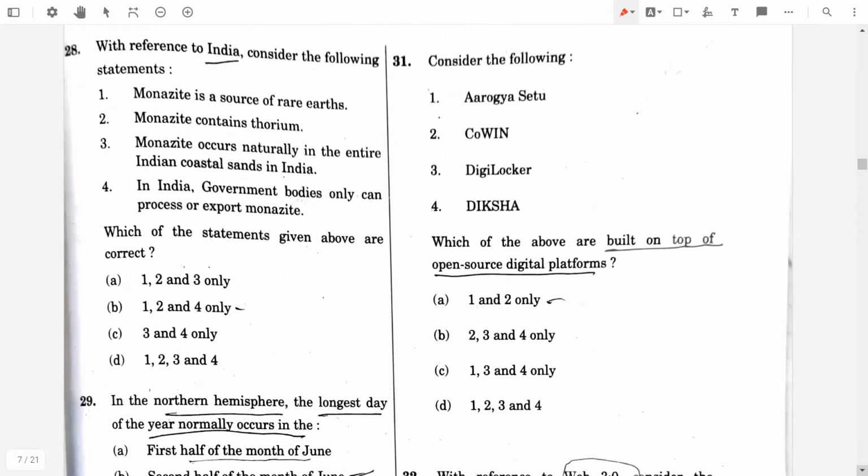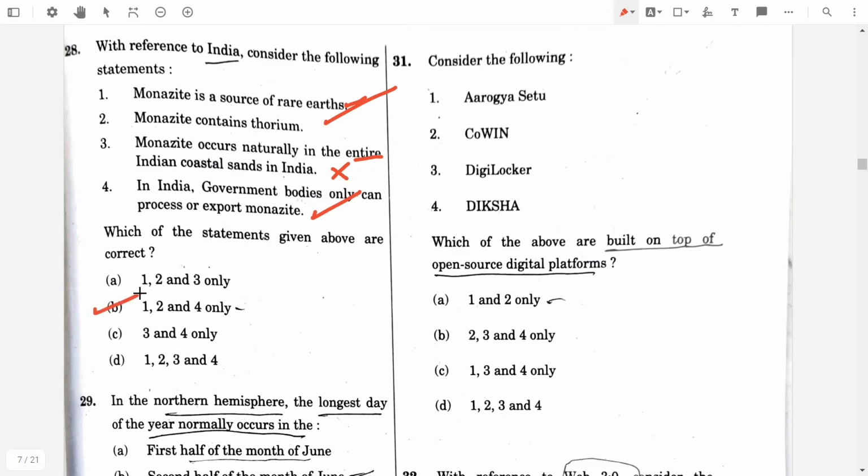Then question 28, with reference to India, consider the following statements. Monazite is a source of rare earth. Yeah, it's true. Then monazite contains thorium. Yeah, it's true. Then monazite occurs naturally in the entire eastern coastal sands. No, it's false. Not in entire Indian coastal sands. So option C was eliminated. And then in India, only government bodies can process and export monazite. Yeah, correct. So the option will be 1, 2, and 4.